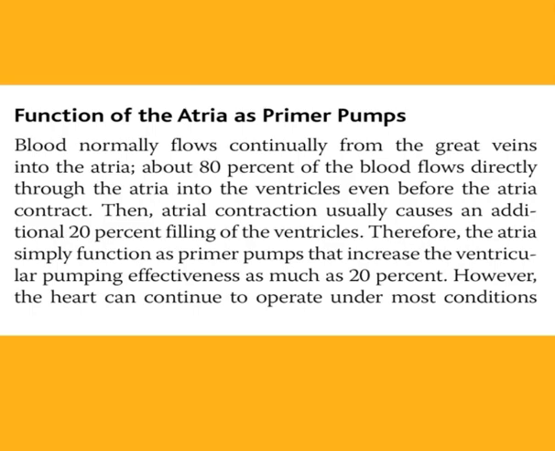Function of the atria as primer pumps. Blood normally flows continually from the great veins into the atria. About 80% of the blood flows directly through the atria into the ventricles even before the atria contract. Then atrial contraction usually causes an additional 20% filling of the ventricles. Therefore, the atria simply function as primer pumps that increase the ventricular pumping effectiveness as much as 20%.